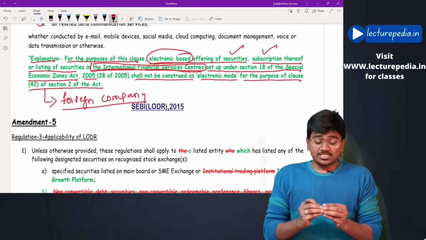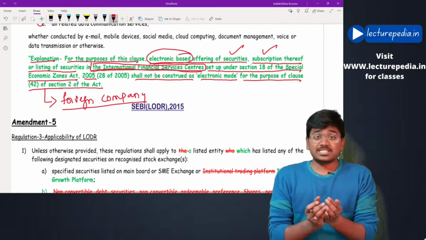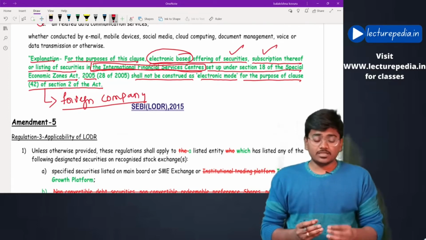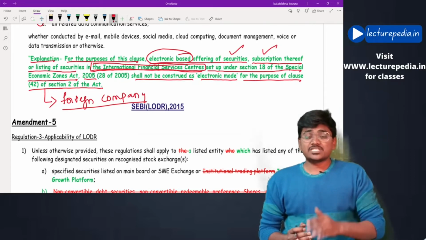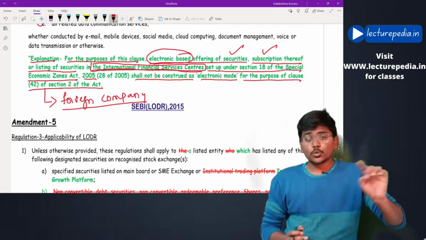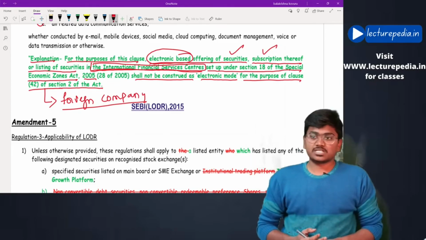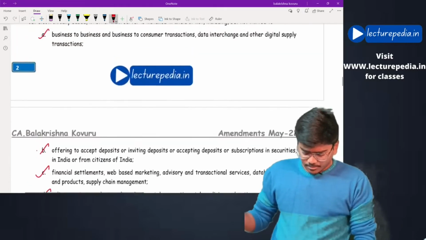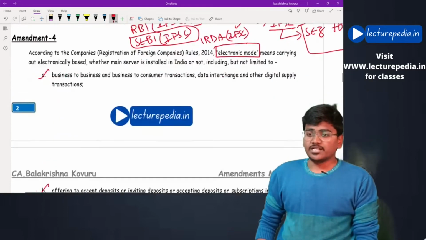Since it is offering securities in IFSC, the exemption has been given to such an entity. Offering of securities in IFSC has been excluded from the definition of electronic mode. Hope this is clear. This is the explanation. These are the 2 amendments in companies incorporated outside India.